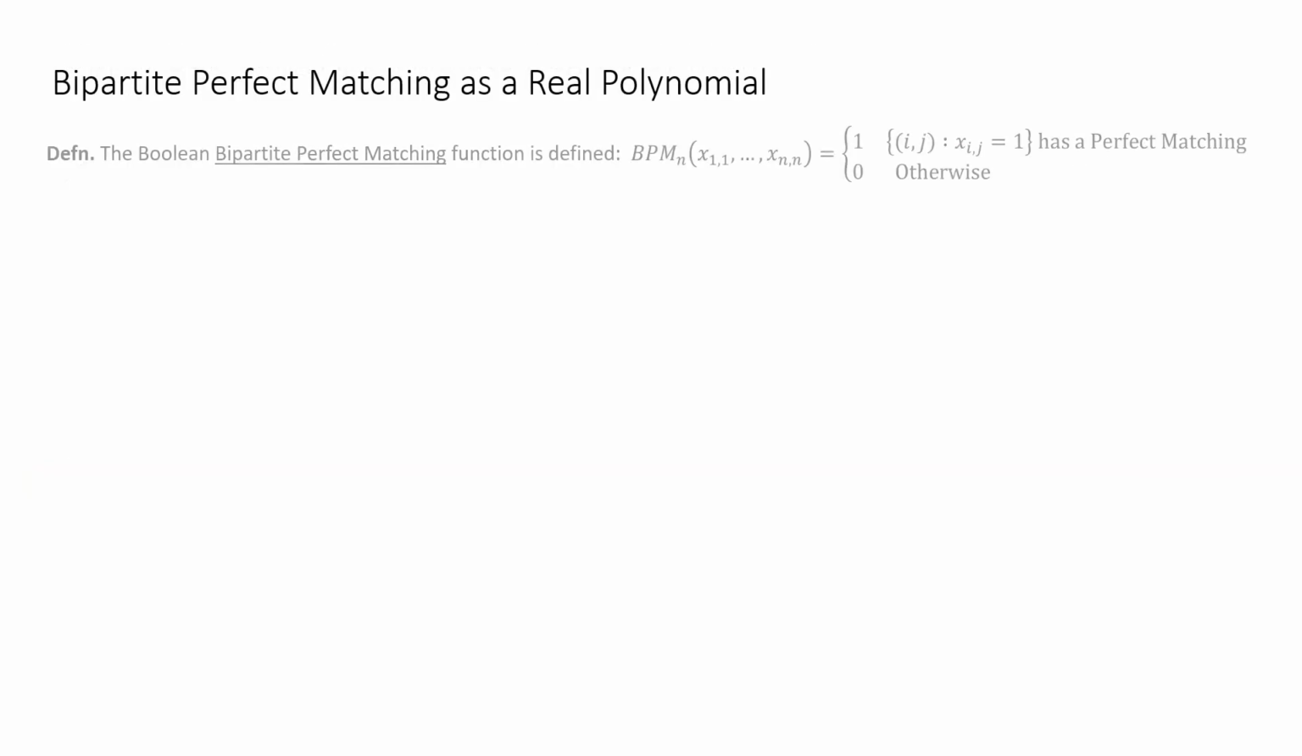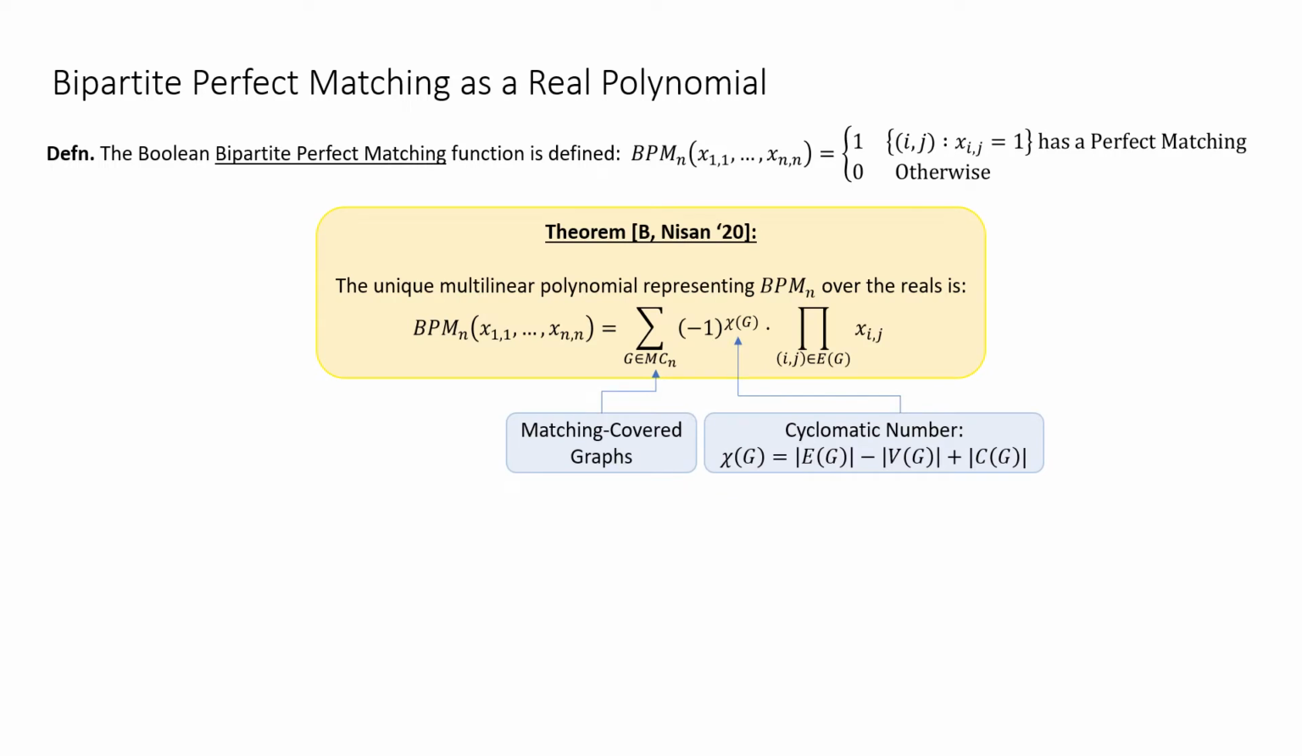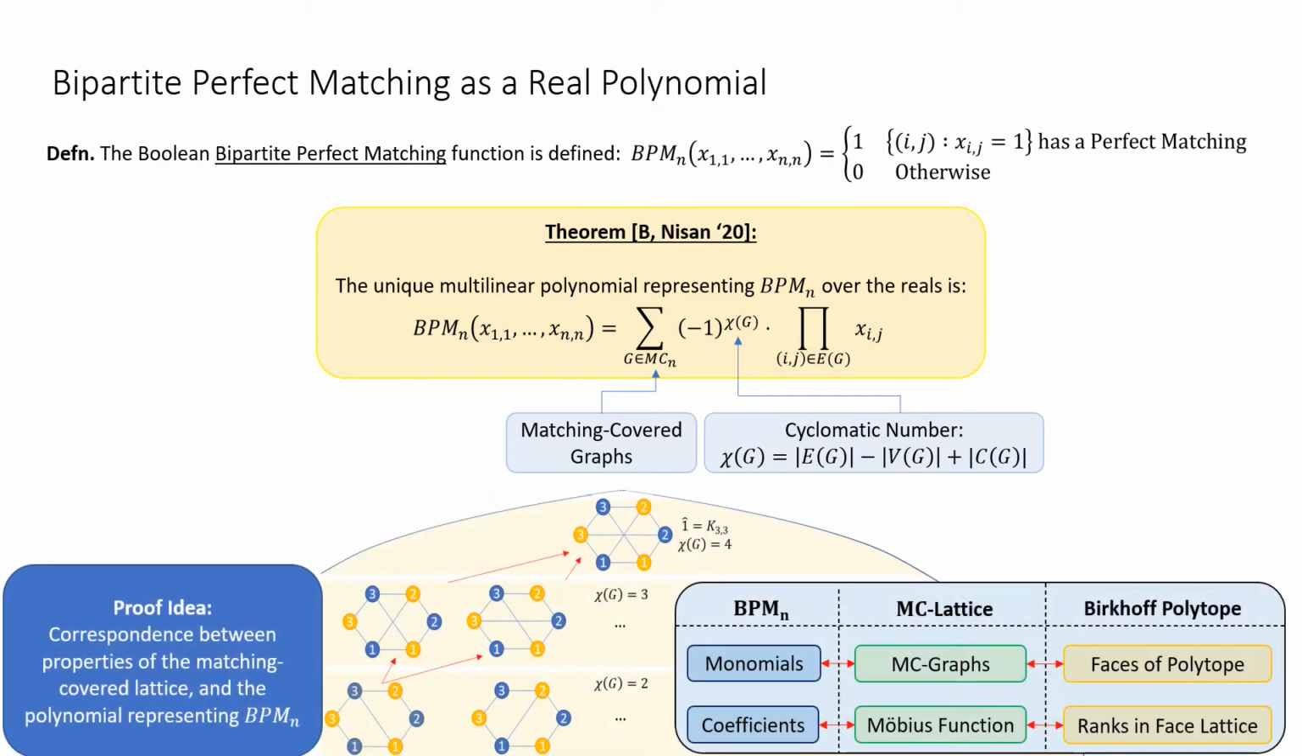In a previous paper with Noam Nisan, we obtained a complete characterization of the real multilinear polynomial representing the perfect matching function. Its monomials correspond exactly to the set of matching covered graphs, an important family of graphs that I will discuss in a moment. And the coefficient of every such graph is -1 raised to its cyclomatic number, which is the number of edges minus the number of vertices plus the number of connected components. The approach in this proof was somewhat topological, matching the monomials and coefficients of the perfect matching function to the matching covered lattice and in turn to the Birkhoff polytope.